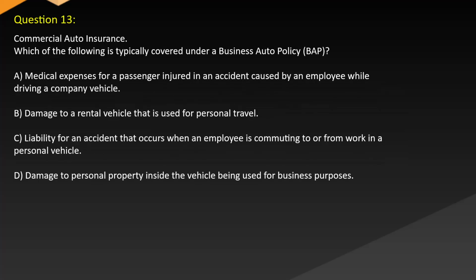Question 13. Commercial auto insurance. Which of the following is typically covered under a business auto policy, BAP? A. Medical expenses for a passenger injured in an accident caused by an employee while driving a company vehicle. B. Damage to a rental vehicle that is used for personal travel. C. Liability for an accident that occurs when an employee is commuting to or from work in a personal vehicle. D. Damage to personal property inside the vehicle being used for business purposes.